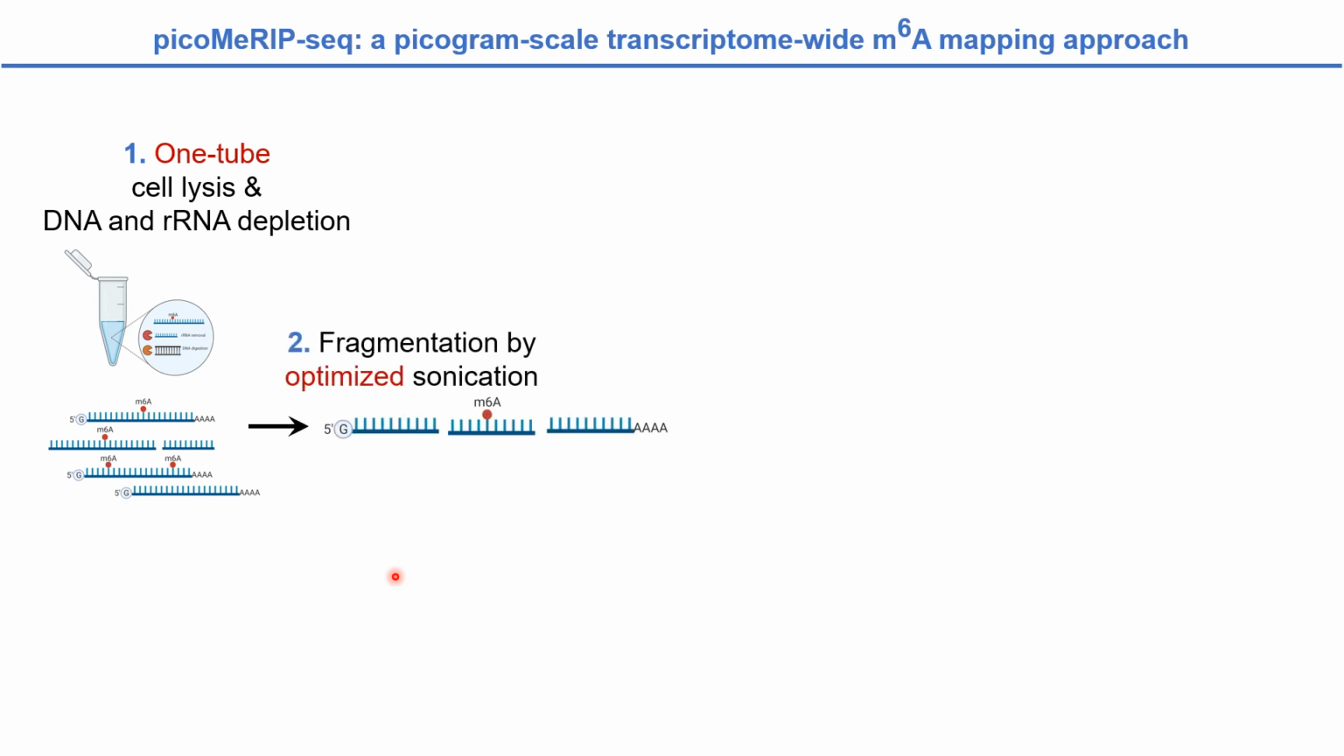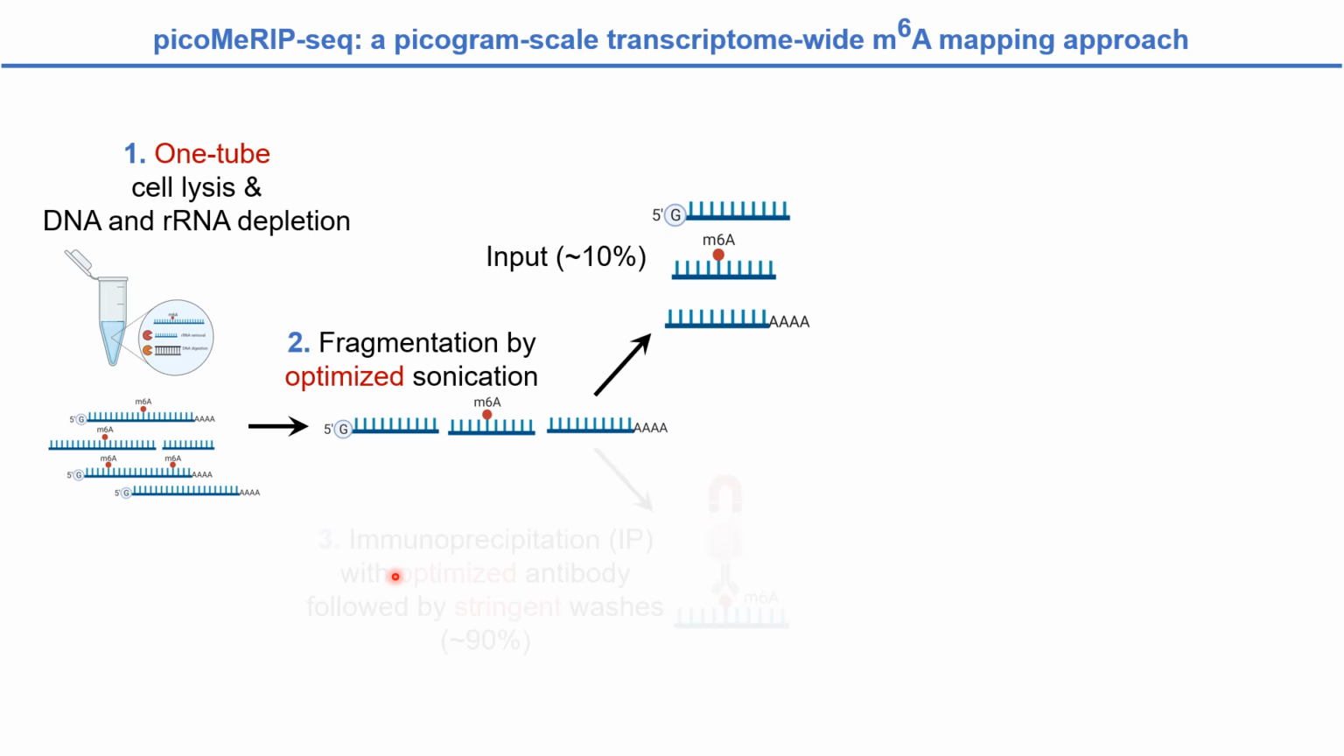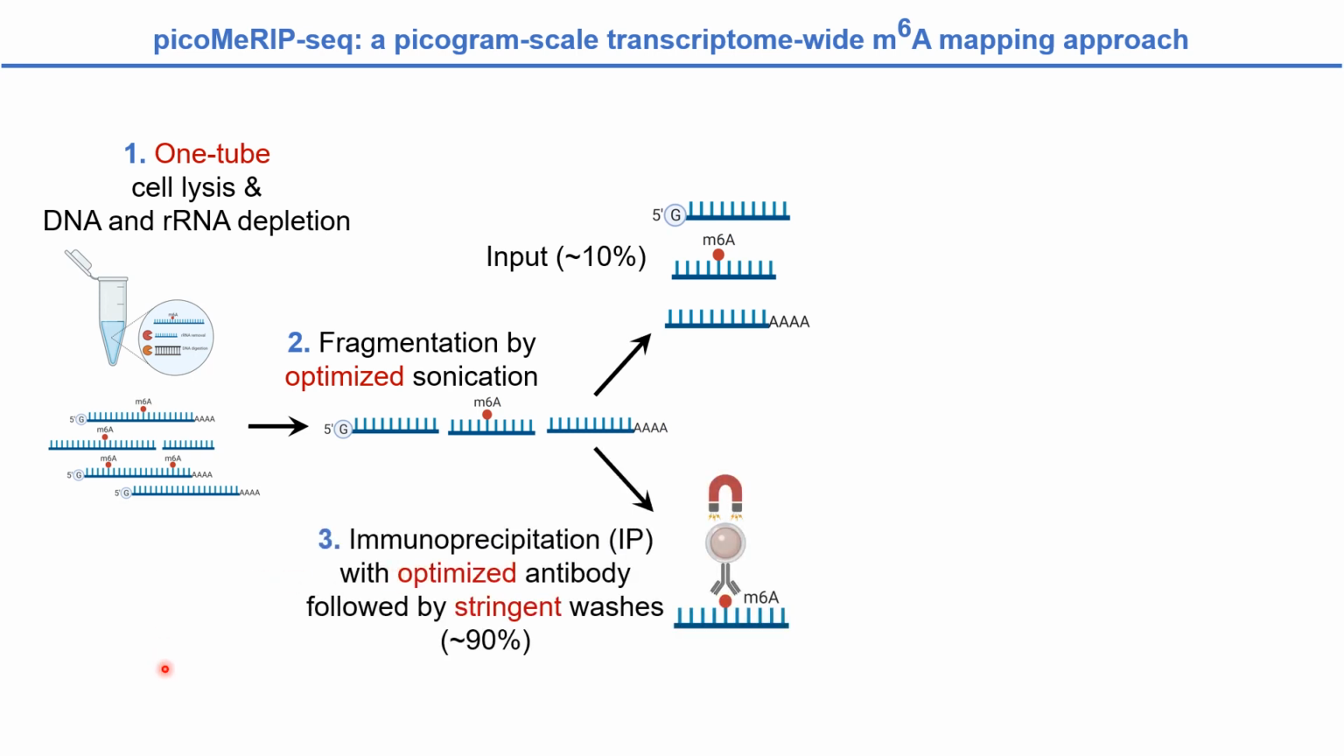Next, full-length RNAs are sheared into small fragments with the optimized sonication condition. After RNA fragmentation, we take about 10% of RNA materials for regular RNA sequencing. This will serve as input control for downstream data analysis, such as m6A peak calling. The remaining 90% of RNA materials are subject to immunoprecipitation, that is IP, with the optimized antibody specifically against m6A, followed by careful washes to remove background noise.